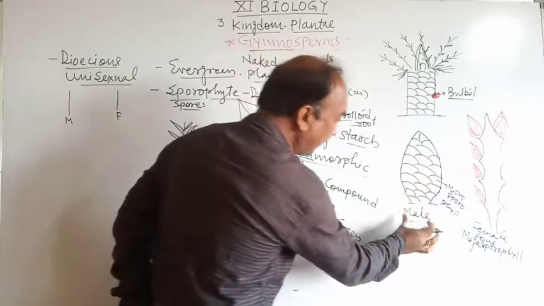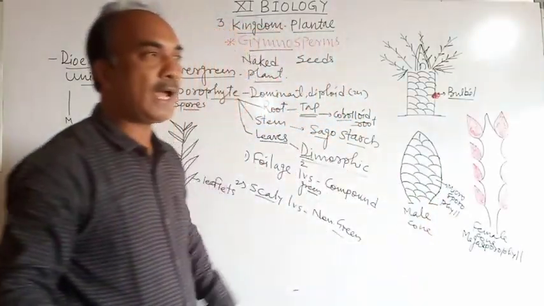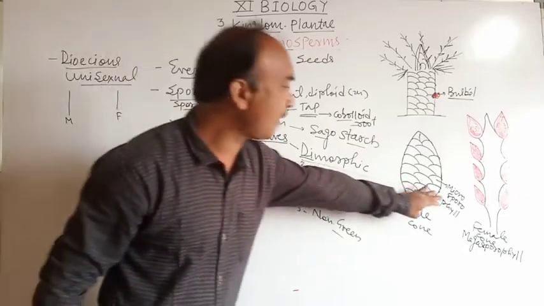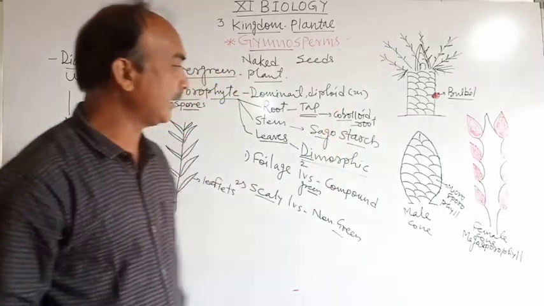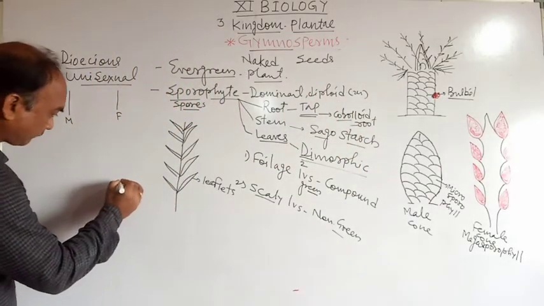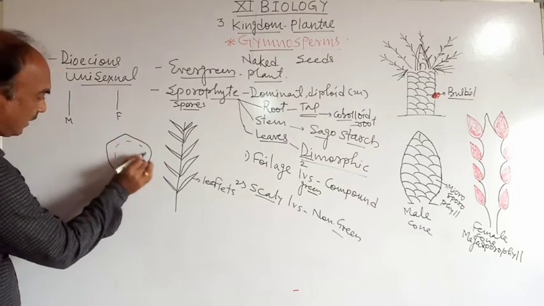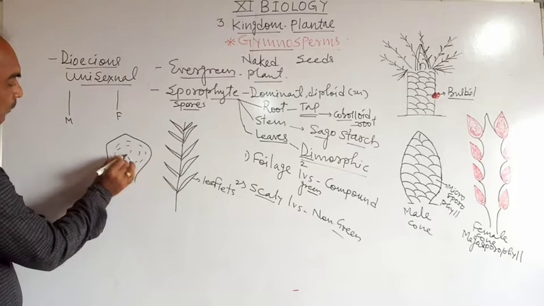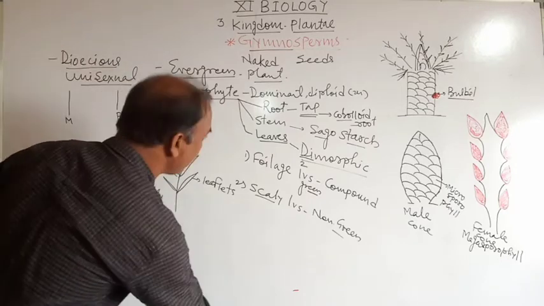And this male cone is made up of many compactly arranged microsporophylls. क्या है? Microsporophyll. And each microsporophyll, ये देखो, ऐसे microsporophyll, and within the microsporophyll there is a presence of microsporangia.